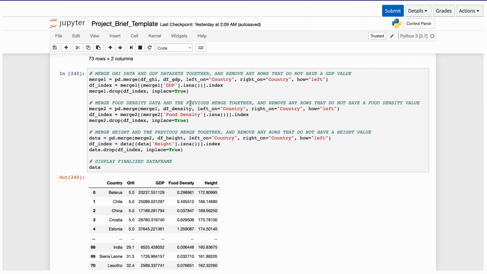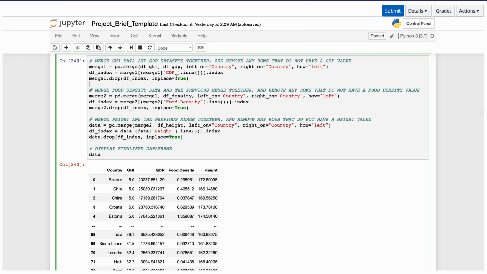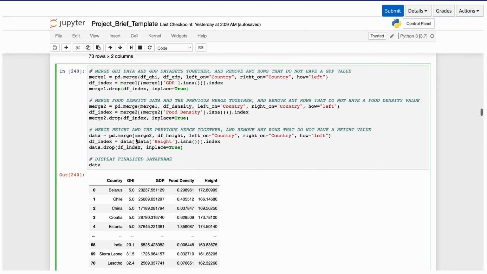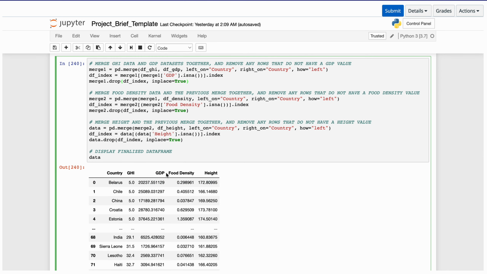Then we are going to merge all our data together. It is important to note here that country is our primary key, hence merging the GDP data of all countries to this GHI data will mean that all the respective GDP values of a country will merge to the country's GHI. All empty GDPs, even if there are GHI values, will be dropped from our data frame. So the current data frame will be looking like country, GHI, and GDP.